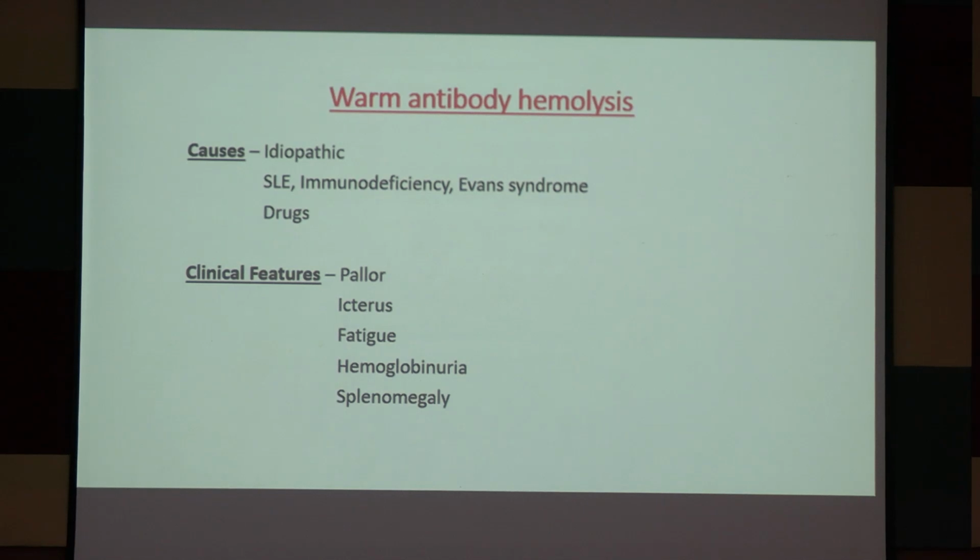Causes of warm antibody hemolysis: mainly it is idiopathic. Other known causes are SLE, immunodeficiency, Evans syndrome. Evans syndrome is autoimmune hemolytic anemia associated with thrombocytopenia. That is Evans syndrome, and medication induced. And the patient presents to us with pallor, icterus, fatigue, hemoglobinuria, splenomegaly.